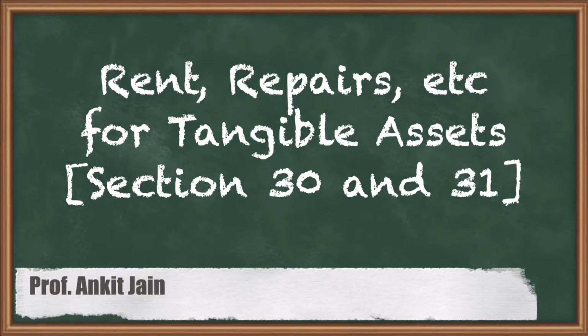So for these fixed assets, what is the treatment of deduction? Whether they are deductible, the rent, rates, repairs and insurance paid by the SSC, whether the deduction will be allowed under the income tax law or not, that we will study.